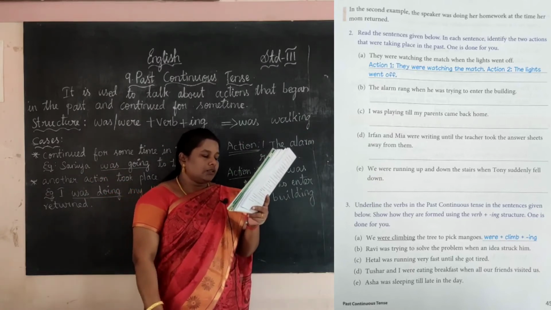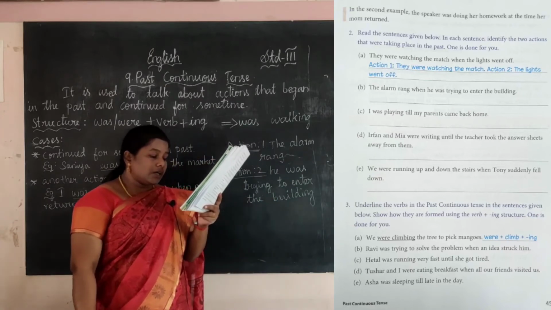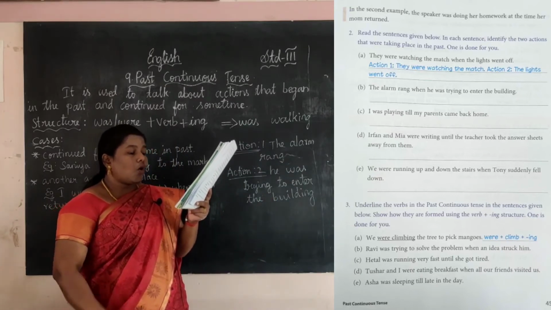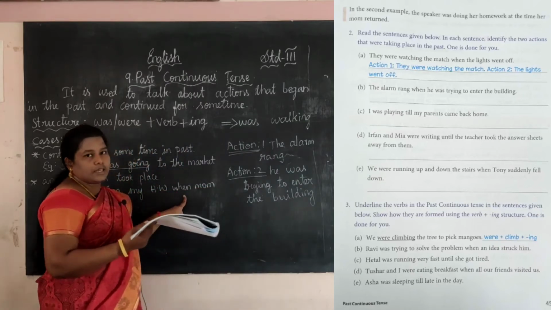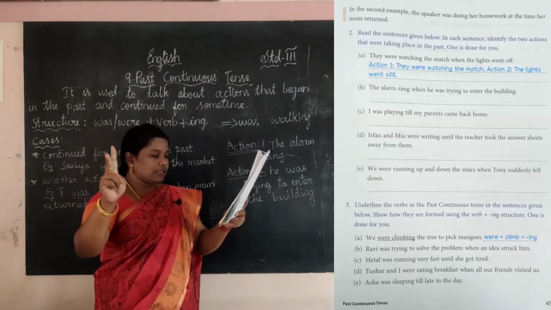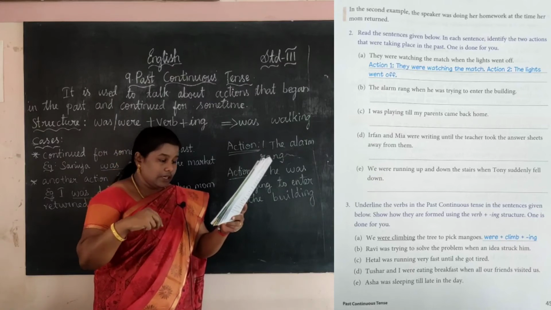Next one, Tasar and I were eating breakfast when all our friends visited us. This is case 2 type. Yes, two actions are going on. See that? Yes, were eating breakfast.